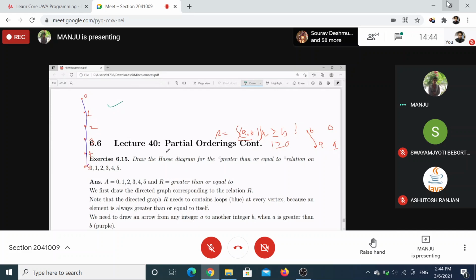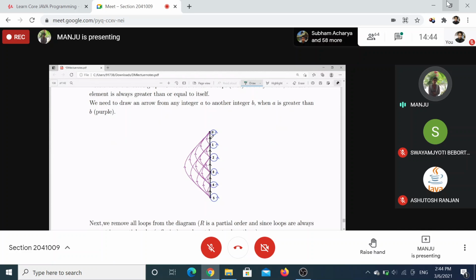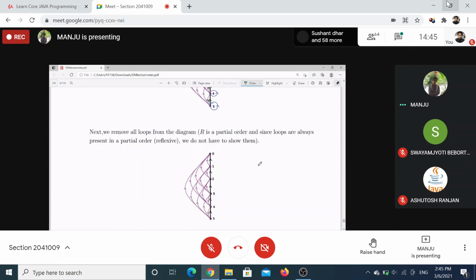In this one they have just made a mistake: 1 to 0, then again they are saying 1 to 0. So this won't be there. It's only one error, one edge. Finally, we do this one as well.